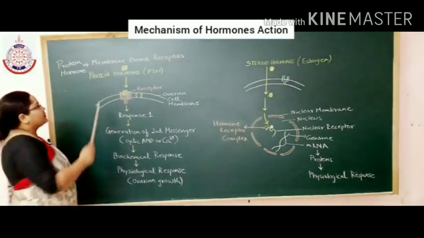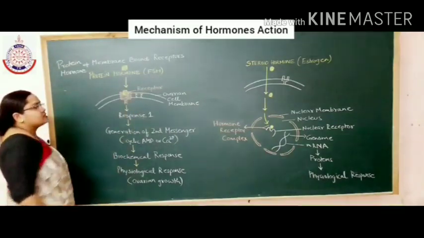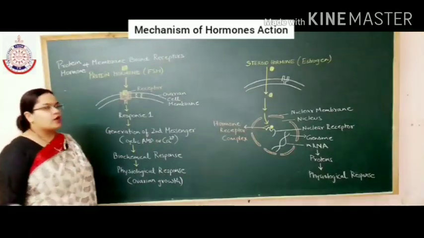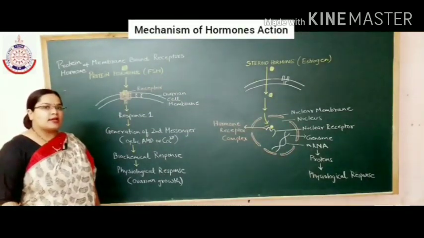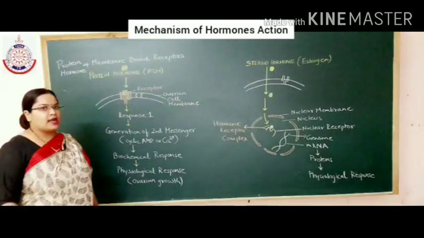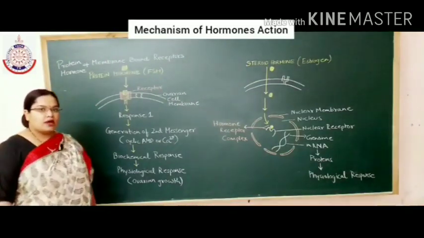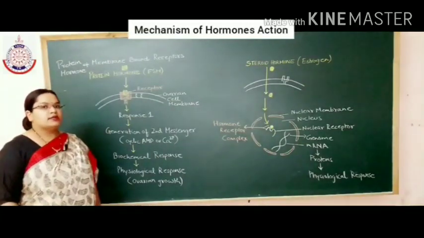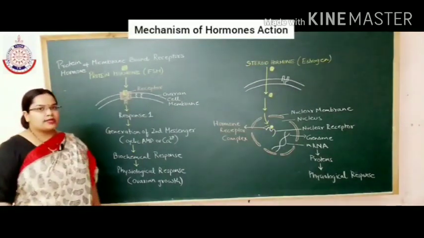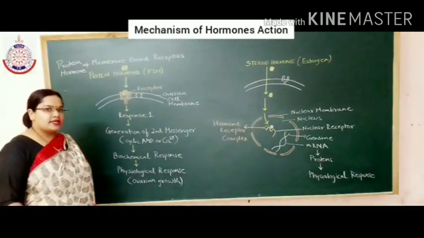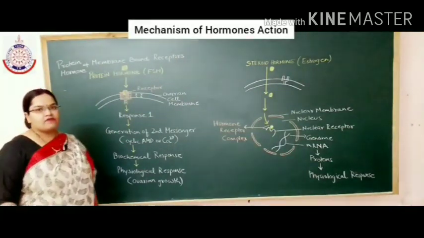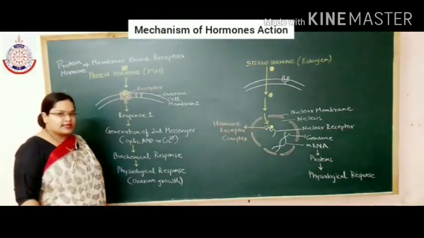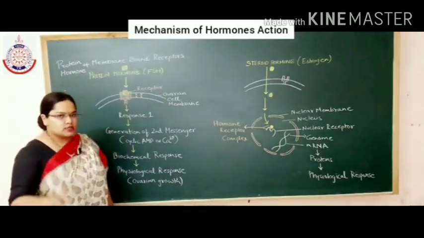Let's start with the example. We take an example of follicle stimulating hormone or FSH. Follicle stimulating hormone is released by the anterior lobe of the pituitary gland under the influence of the hypothalamus. Do you remember about follicle stimulating hormone? Yes. Okay. So it is released into the blood and keeps on circulating.